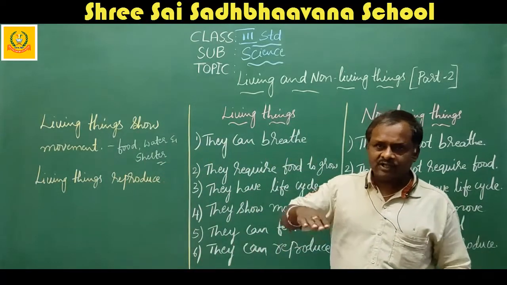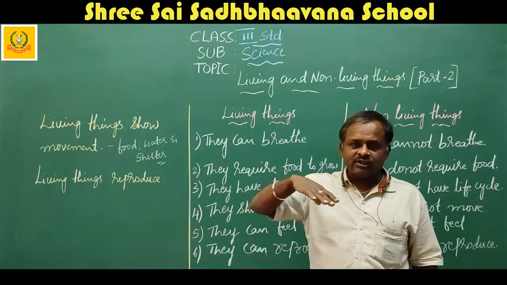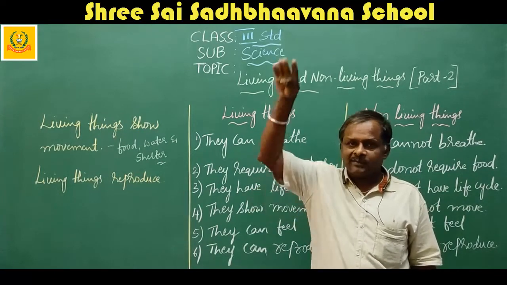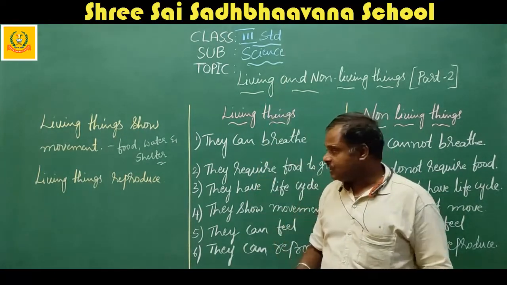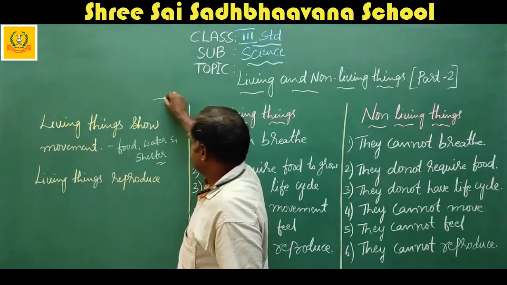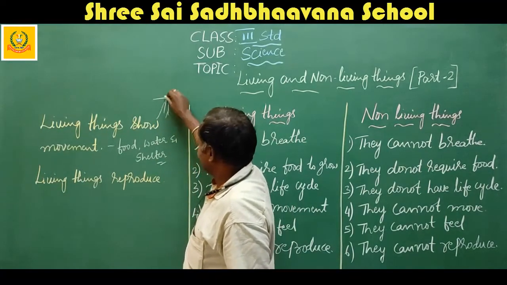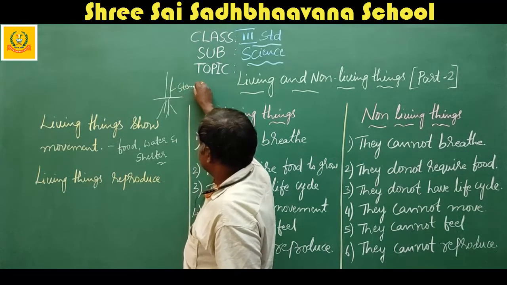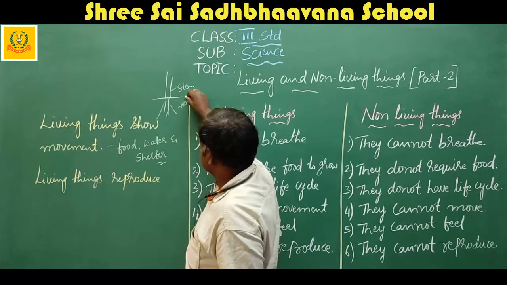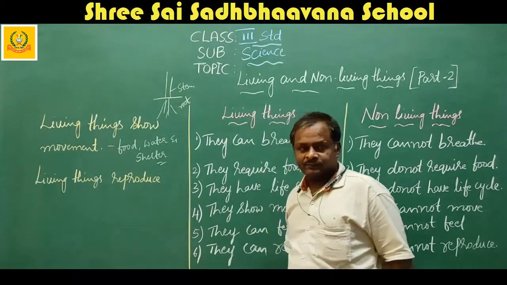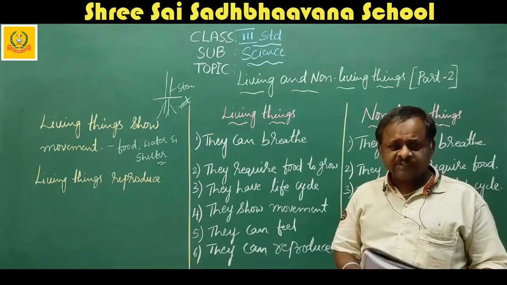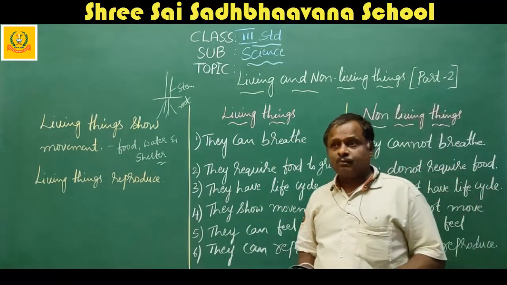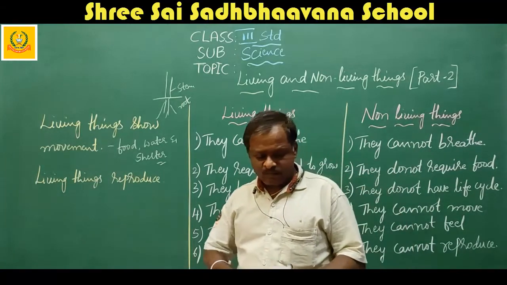The stem of a plant grows upwards and its root grows under the soil. What is above the soil, we call it the stem. It grows upwards, and the root system grows below the soil. Above is the shoot system or stem, and this is the root. Okay. That means plants also show movement.